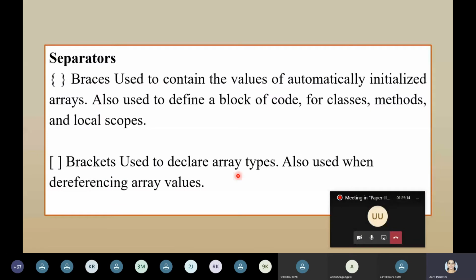Now the next is braces, opening and closing braces. They are used to define a block of code, whether it's a method or otherwise. What is a block of code? When one statement ends with a semicolon, the compiler understands that this is the end of the statement, terminates it, and goes to the next statement. When there is a group of such statements, it's called a block of code.